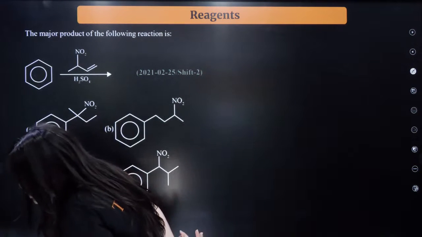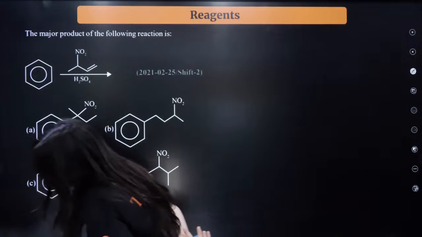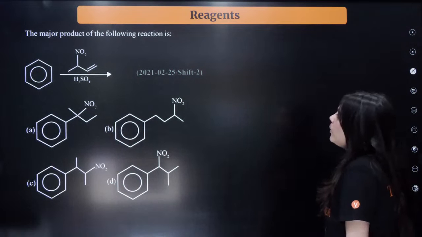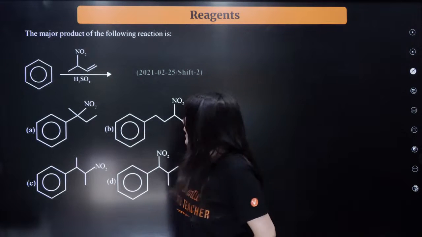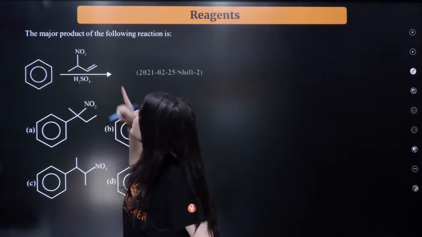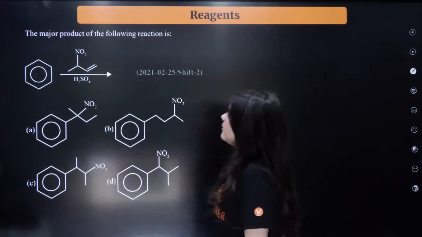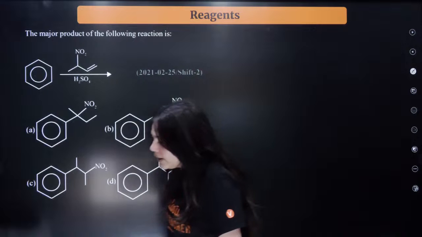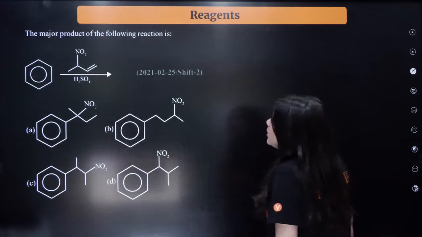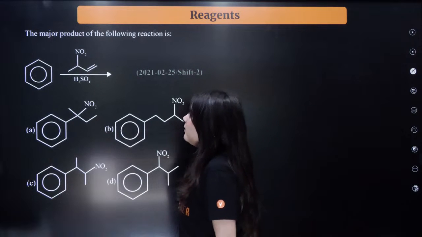Yes. The major product. Try to answer this question for me. The major product of the following reaction. Here you have a benzene ring and you're trying to react it with this molecule. Try to answer this question for me. What will happen? Try to solve this question.